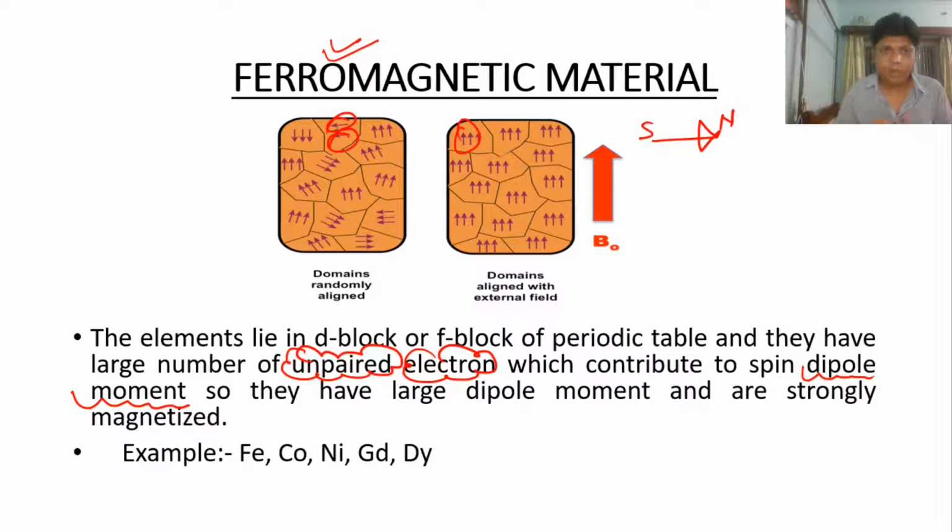So they have a larger dipole moment and are strongly magnetized. The best examples of ferromagnetic materials are iron, cobalt, nickel, gallium, and dysprosium.